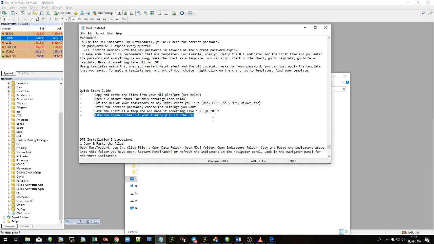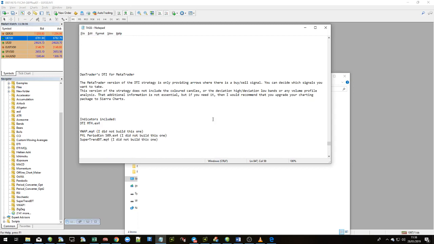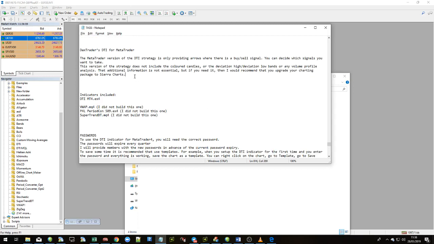All right. One thing just to mention before we go any further is that this version of the DTI indicator does not include the colored candles. Okay, and it also doesn't include the deviation high or the deviation low bands. Okay, it's arrows only. It's only providing arrows where there is a buy or a sell signal. If you want the Sierra Charts version of the strategy, then you'll need to upgrade your charting package to Sierra Charts.